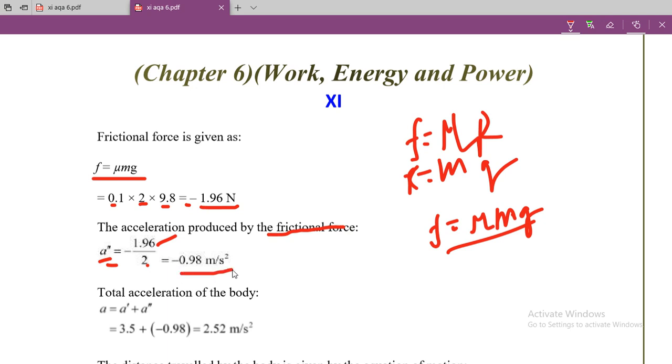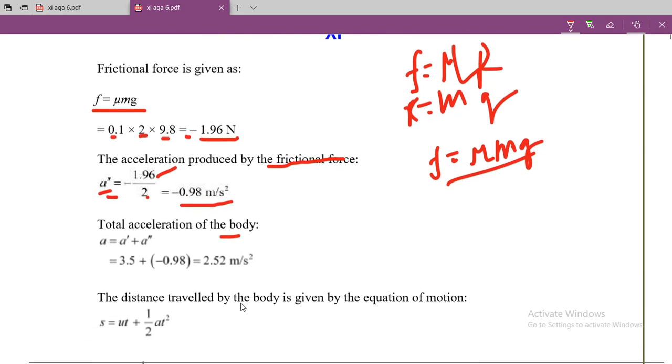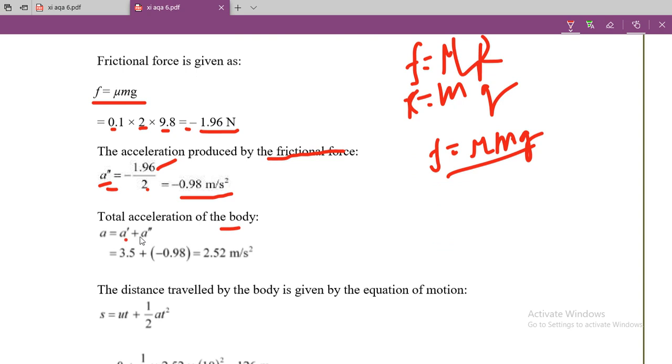This one is actually the retardation, because it is opposite to the direction of motion. So the net acceleration on the body is A plus A double dash, and because A double dash has a negative sign, you add it with the negative sign. This one is 3.5 and this one is 0.98. So the final acceleration produced in the body is 2.52 meter per second square.